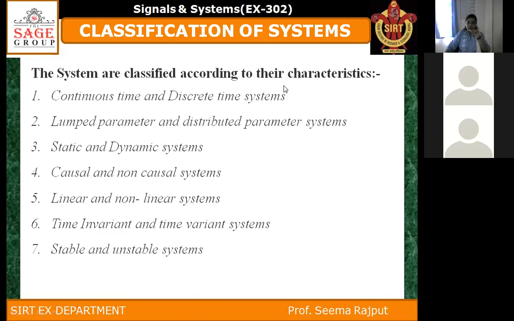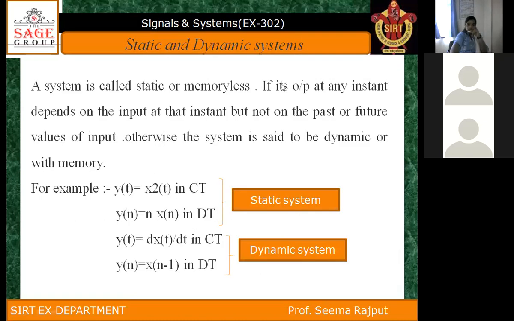Second is lumped parameter and distributed parameter systems. Third is static and dynamic systems. Fourth is causal and non-causal systems. Fifth is linear and non-linear systems. Sixth is time invariant and time variant systems. And last one is stable and unstable systems.